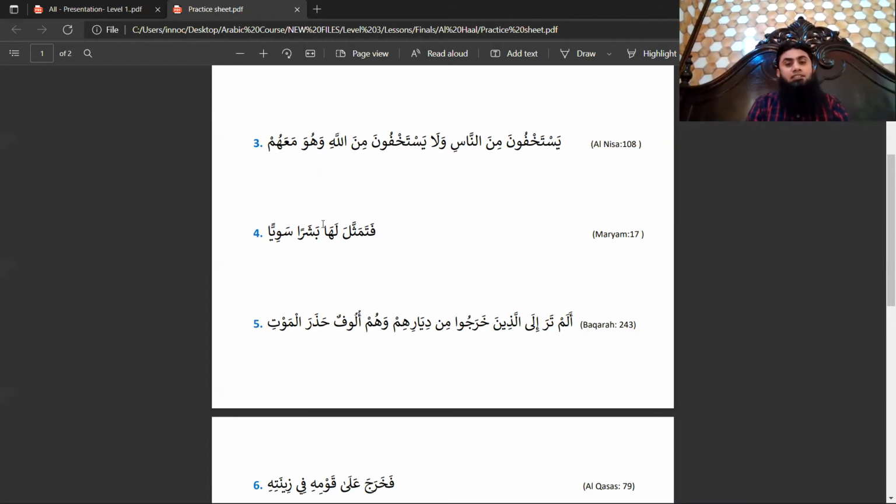So basharan sawiyan is a mausuf sifa, but this mausuf sifa is playing the role of hal, and this is when hal is just one word in nasab status nakira. So that is the case here. Basharan sawiyan is the mausuf sifa, one word hal of who, of huwa, because tamassala has a built-in file, that is huwa. So huwa, which is file, is the sahibul hal.